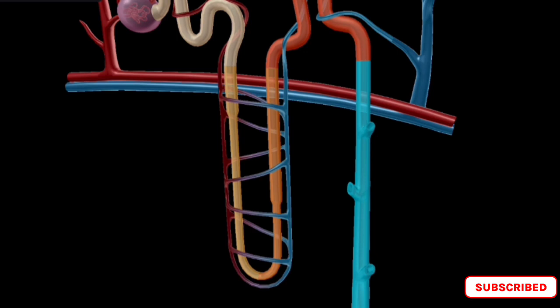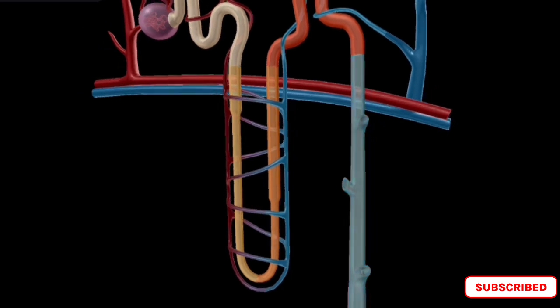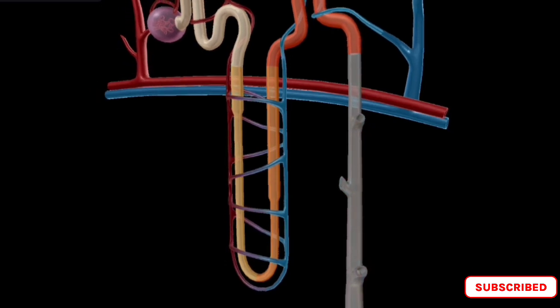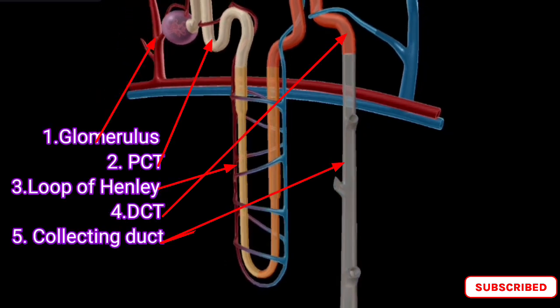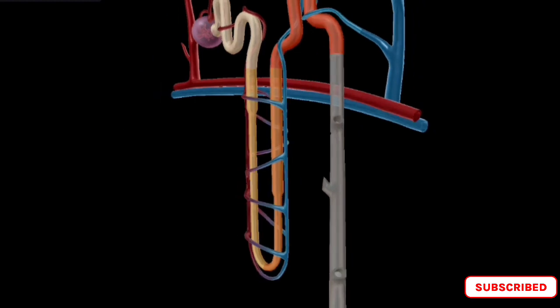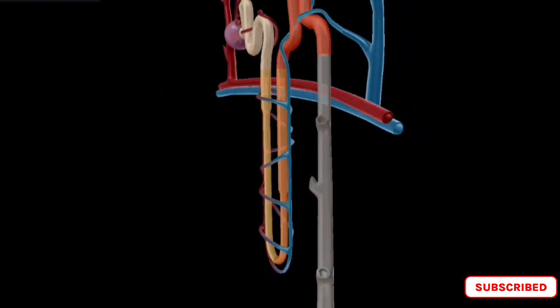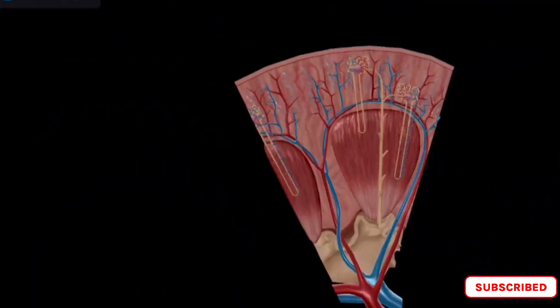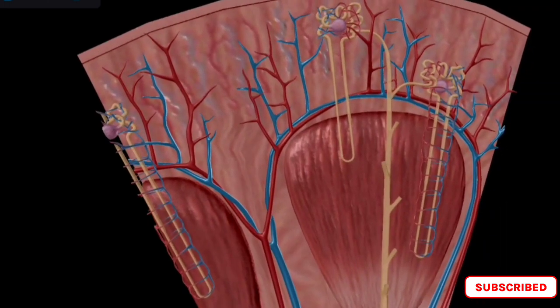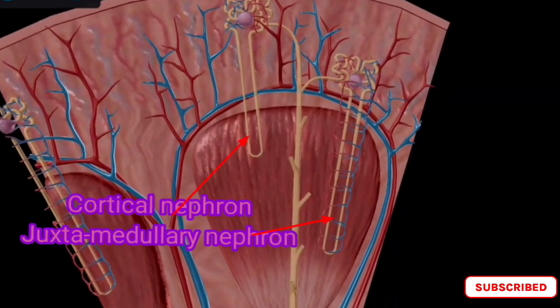The renal corpuscle consists of the glomerulus, a network of capillaries, and Bowman's capsule, a cup-shaped structure that surrounds the glomerulus. The renal tubule consists of several segments, including the proximal convoluted tubule, the loop of Henle, and the distal convoluted tubule. There are two types of nephrons, cortical and juxtamedullary.